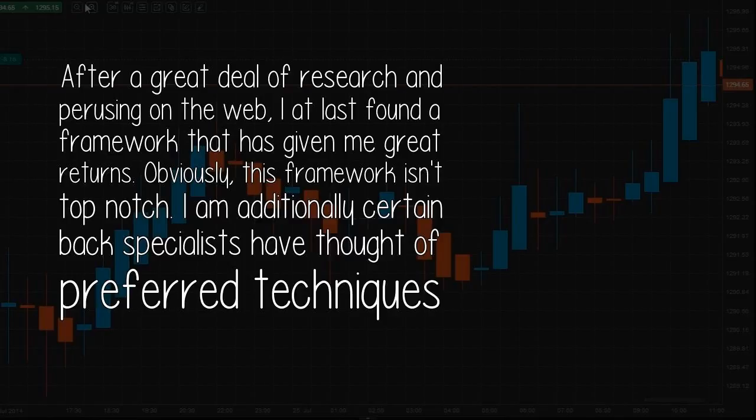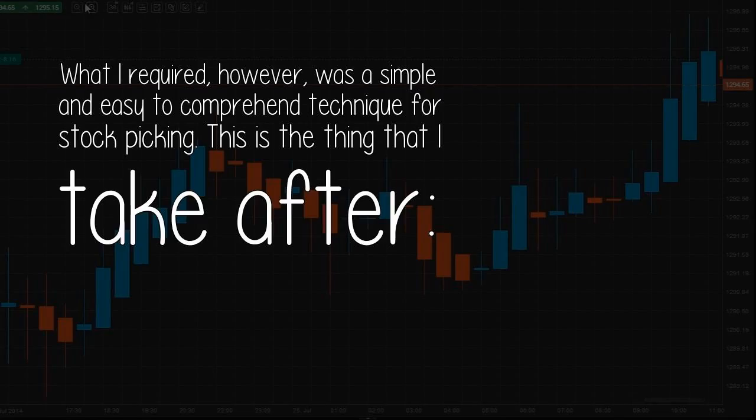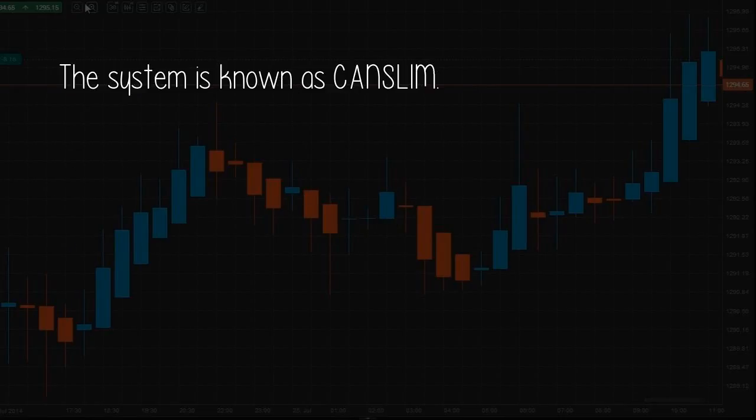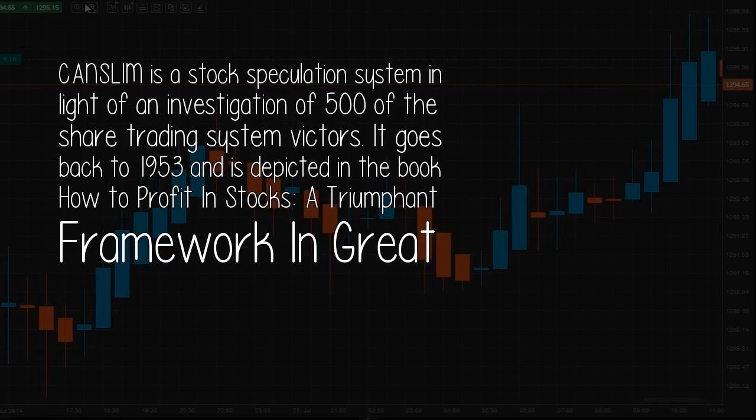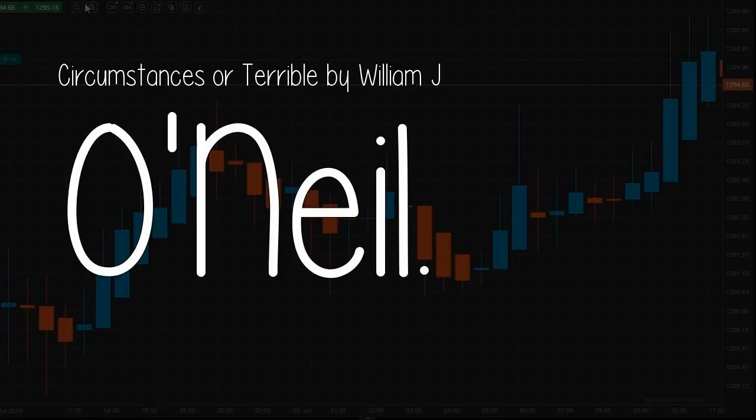I am also sure experts have come up with better techniques than the one I follow. What I required, however, was a simple and easy-to-understand technique for stock picking. This is what I follow. The system is known as CANSLIM. CANSLIM is a stock investment system based on a study of 500 of the stock market's winners. It goes back to 1953 and is described in the book How to Make Money in Stocks, a winning system in good times or bad, by William J. O'Neill.